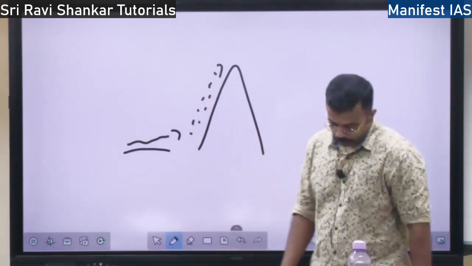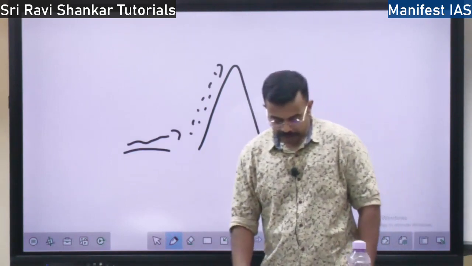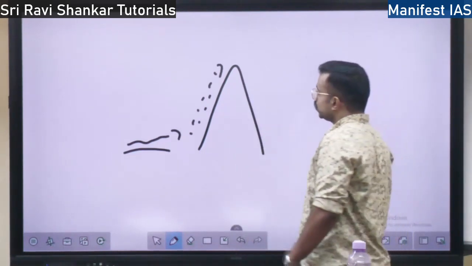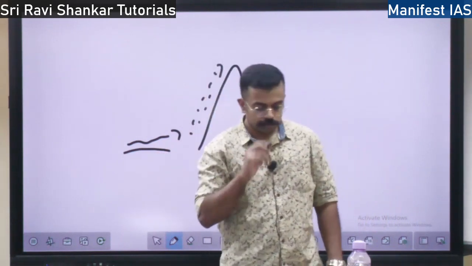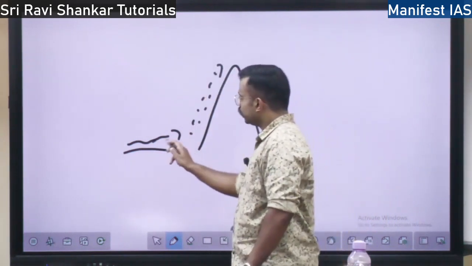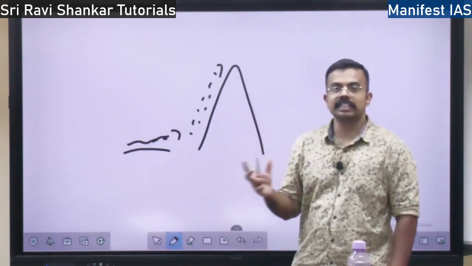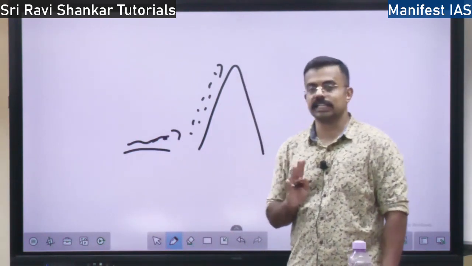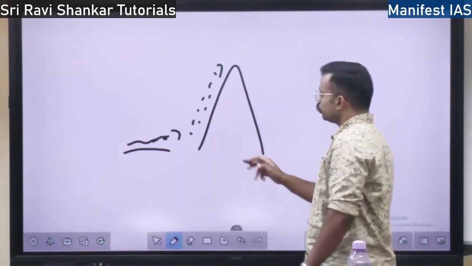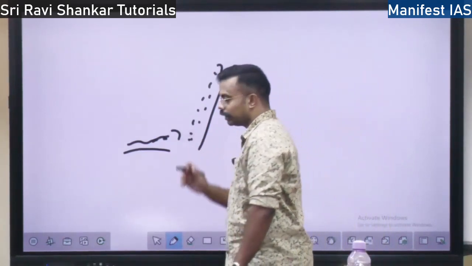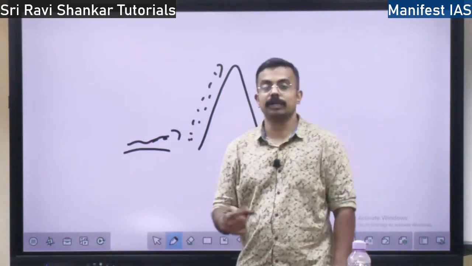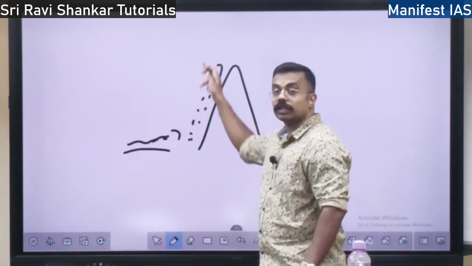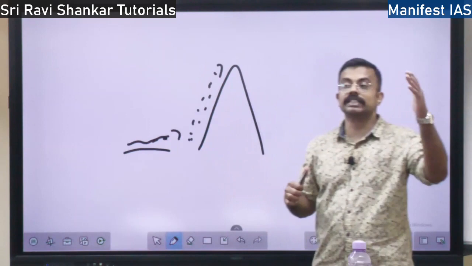When it moves up the mountain, the pressure will get increased. Why? It is moving at the ocean level, there is high moisture. Moisture is required for rainfall, right? Here at the base level, the temperature will be high and the pressure will be low. But when the air moves up the mountain, the temperature reduces.